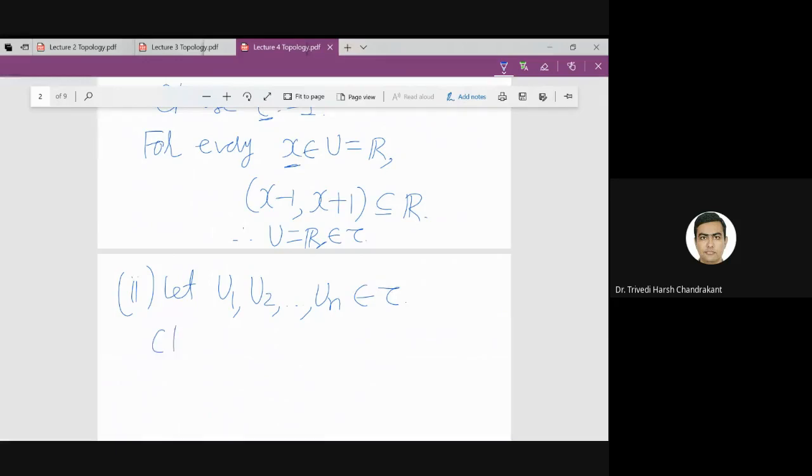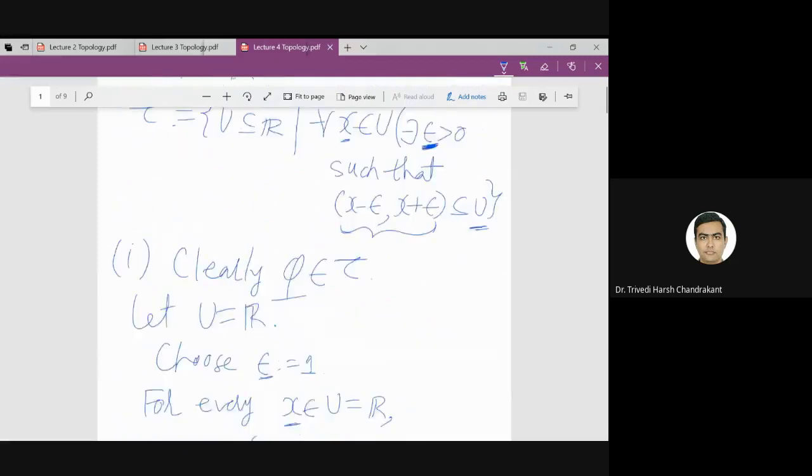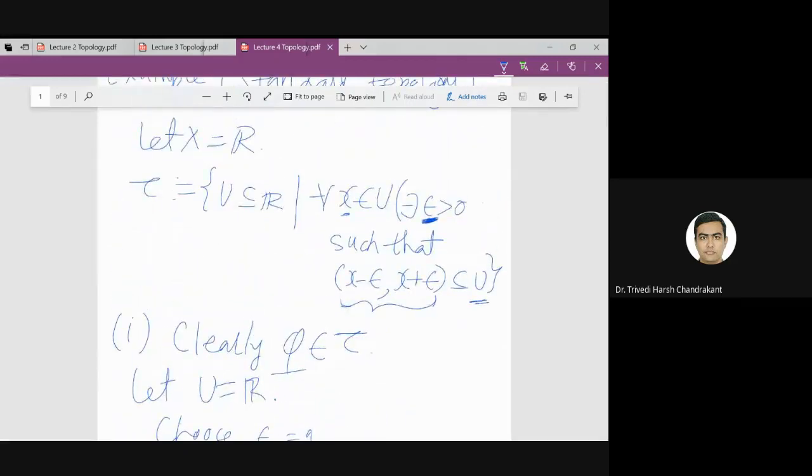What we want to show is that the finite intersection belongs to tau. So our goal is that the finite intersection is an element of tau. And if I want to show any set is in tau, I have to verify this property for that set.